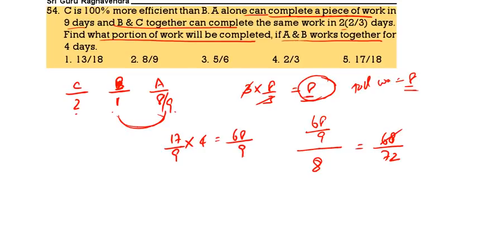That means we will get 4 17s, 4 18. 17 by 18 work is completed. 17 by 18 work. Then see the next one.